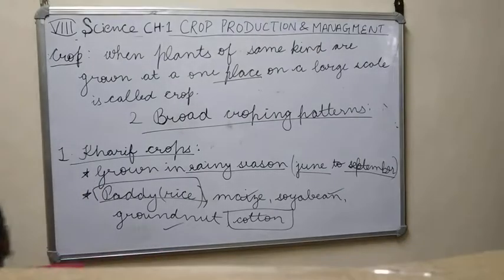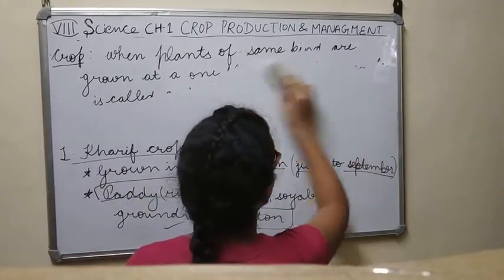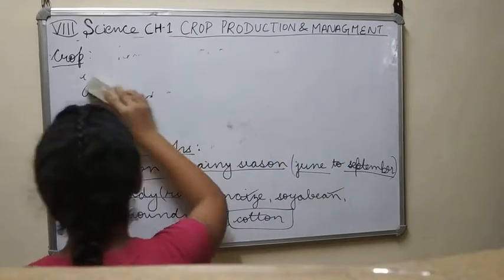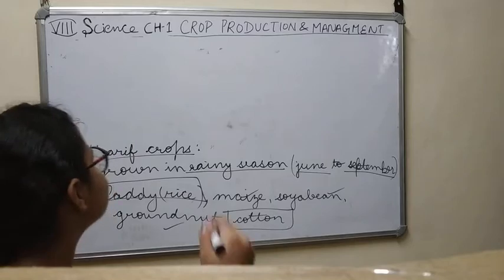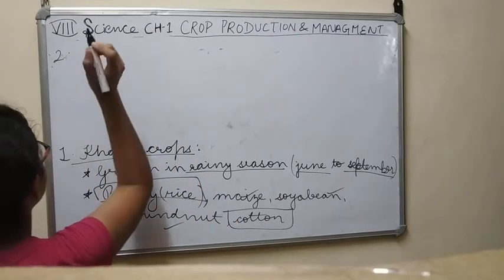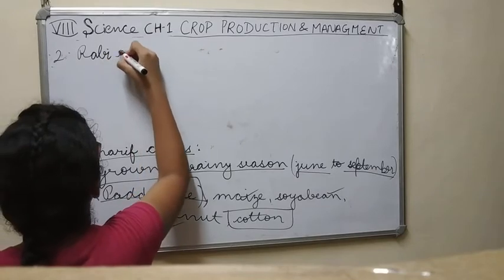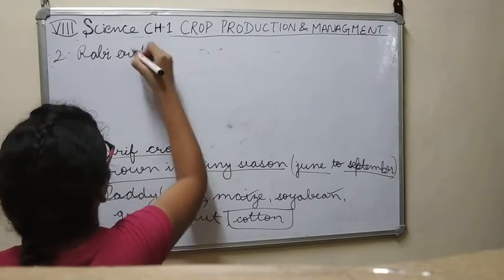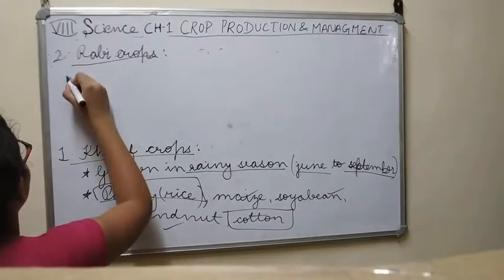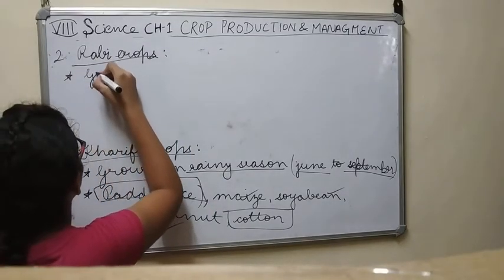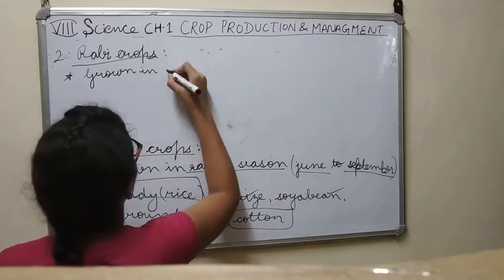There are two broad cropping patterns in India, and the first is Kharif crops and the second one, that we are going to study, is Rabi crops. Right? Rabi crops, these are grown in the winter season.